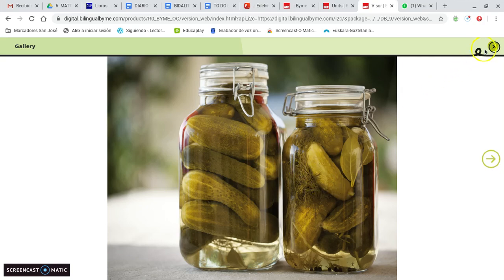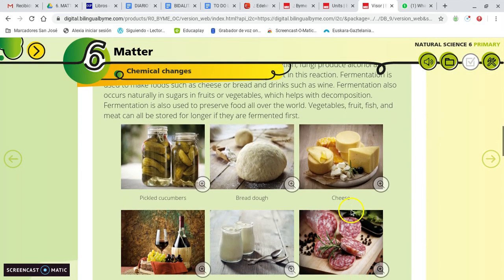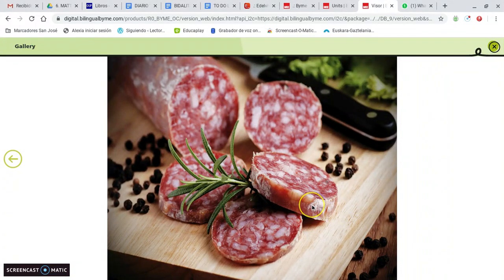Yes, and it is the same with, for example, this salami. Salami is something that we use on pizza sometimes. Yes, so in the factory they produce a chemical change here to make that this can be okay for a long time.